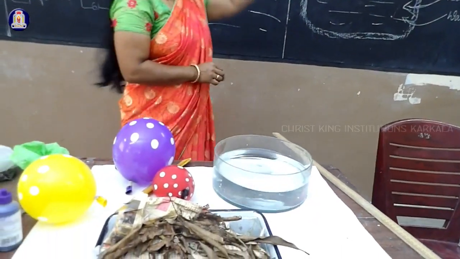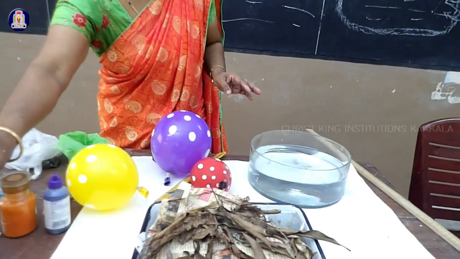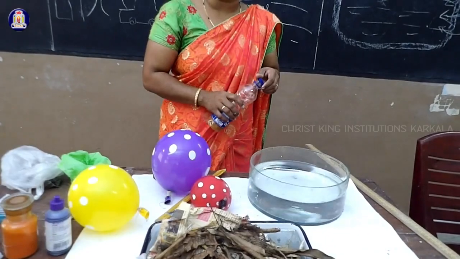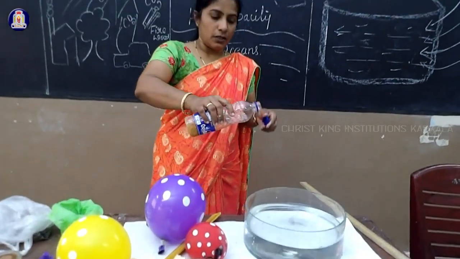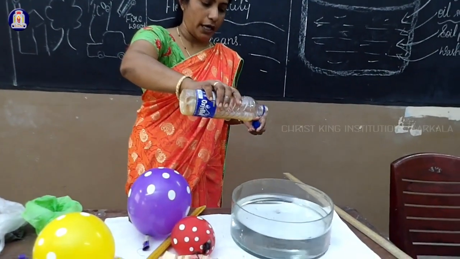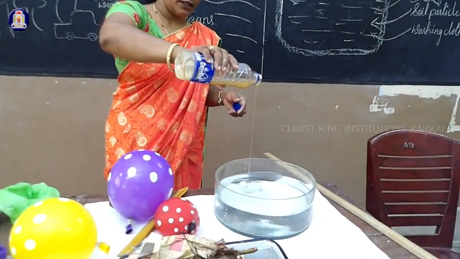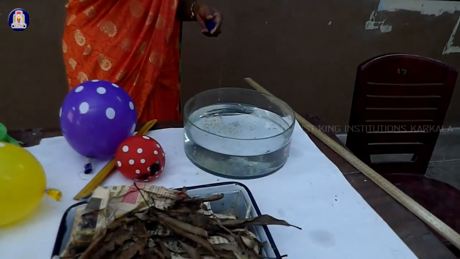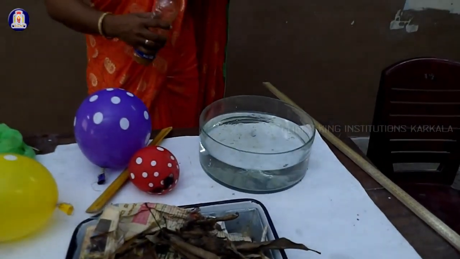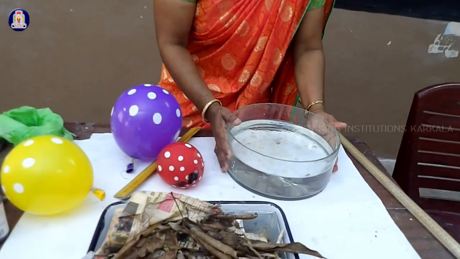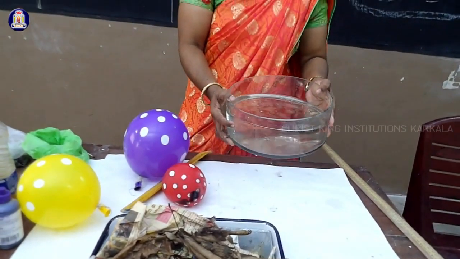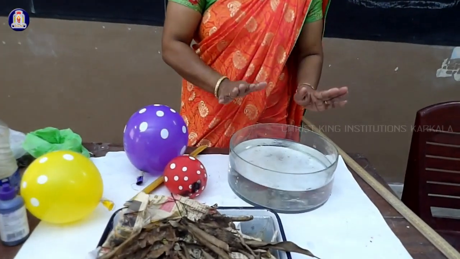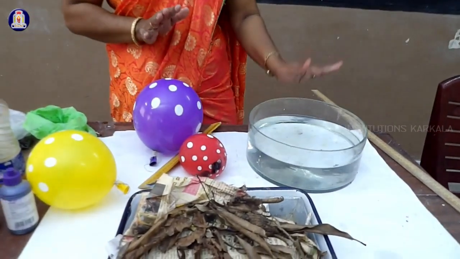As I said, there is fertilizer, oil seepage, etc. From the garage or from the factory, oil will be released. So if I pour the oil, what will happen? Will it sink? Observe carefully. The oil will float on the water, that is the first thing. Observe the change in the color of the water; at first it is colorless.